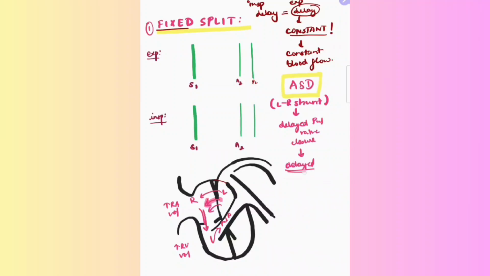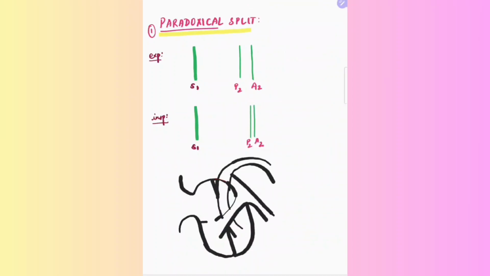Now, having learned that the fixed split is independent of respiration, let us learn about the last and the most interesting type, the paradoxical split. Here, the order of closure is reversed. P2 closes first, that is, delayed closure of the A2 valve is seen. So patients with aortic stenosis or left bundle branch block would present with a paradoxical split, where a reversed order of P2-A2 is seen.